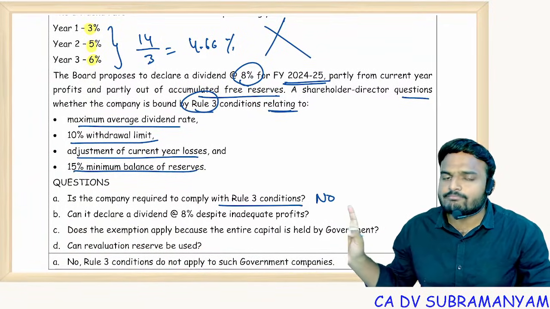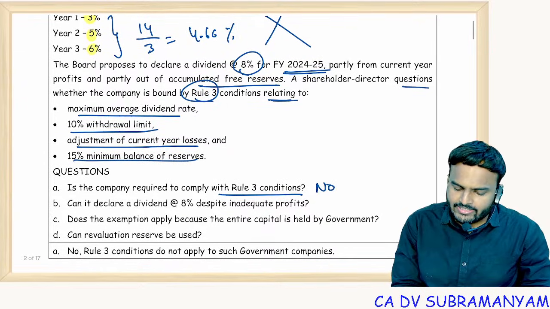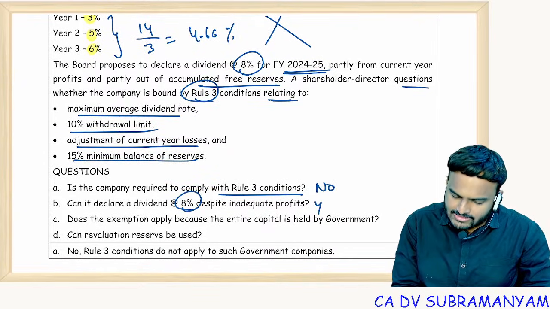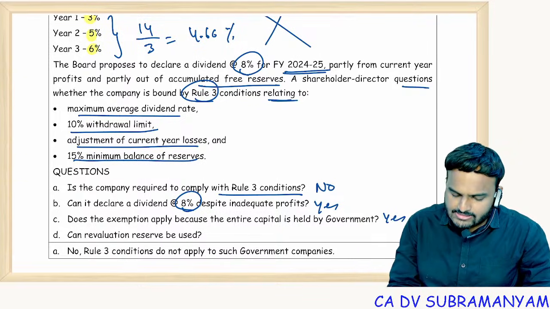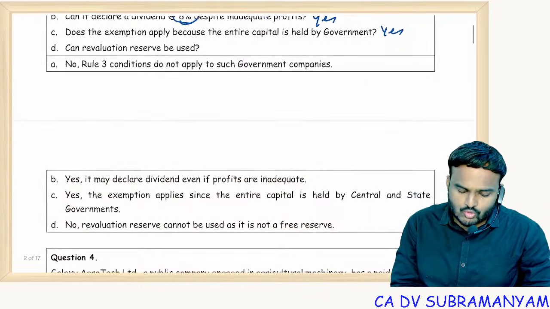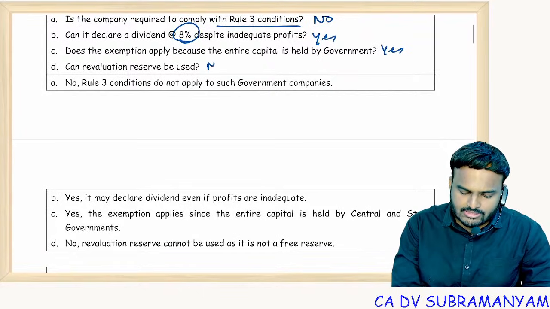No, it is 100% government owned company. Can it declare 8% on inadequate profits? Yes. Does the exemption apply because entire capital is held by the government? Yes. Can revaluation reserve be used? No.